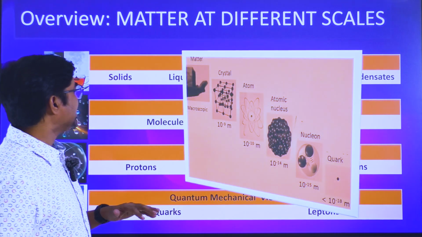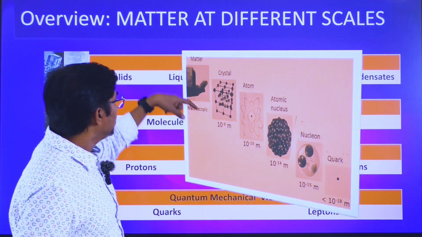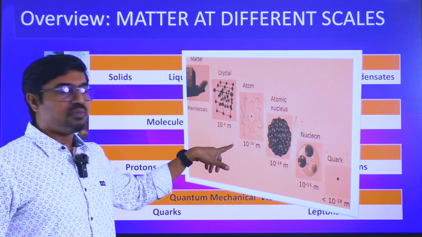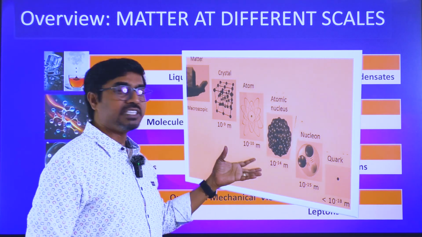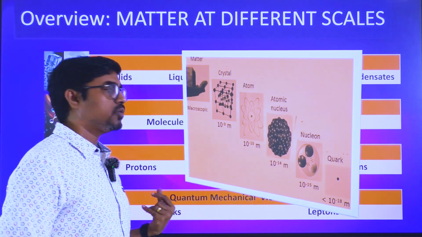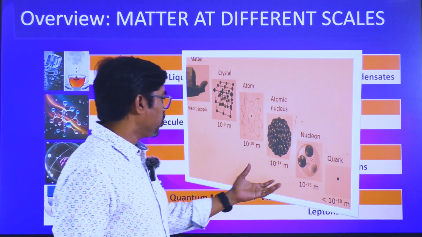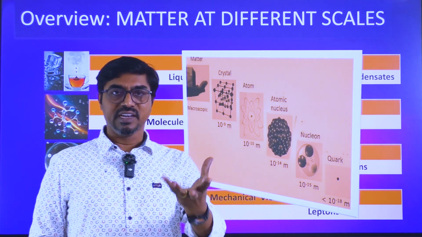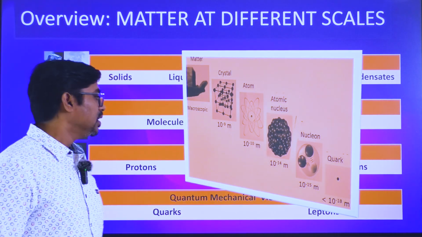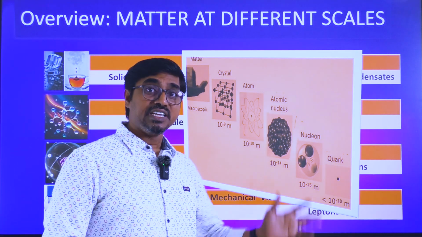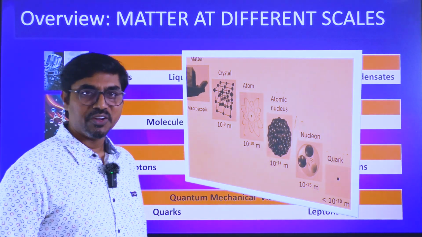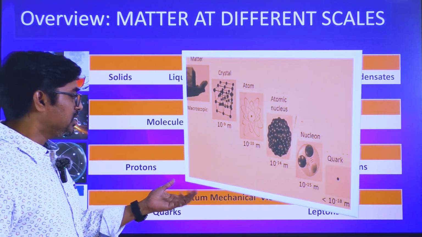So if you look at the scale, macro is this crystal, 10 power minus 9 meters. Further down, at 10 power minus 10 meters, you will be entering into the atom. 10 power minus 14 meters, you will be entering into the nucleus. 10 power minus 15 meters, you will be at the level of neutrons and protons. And then if you go to 10 power minus 18 and below, that's where you will be going into the size of the quarks. That's what it is.